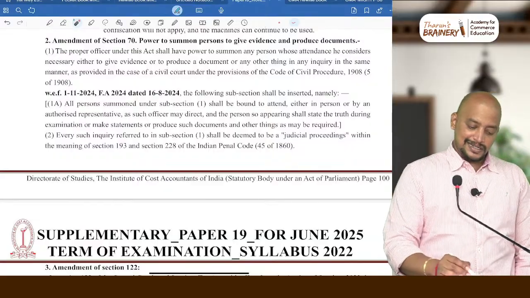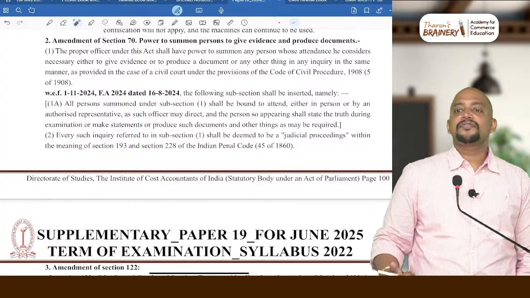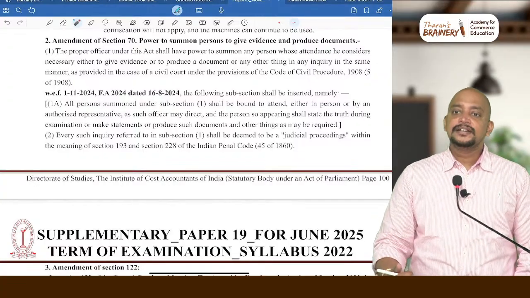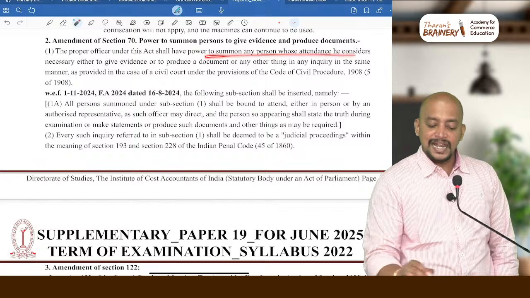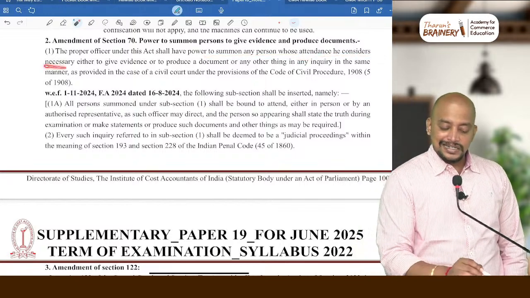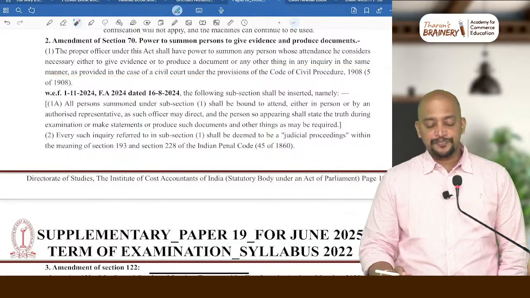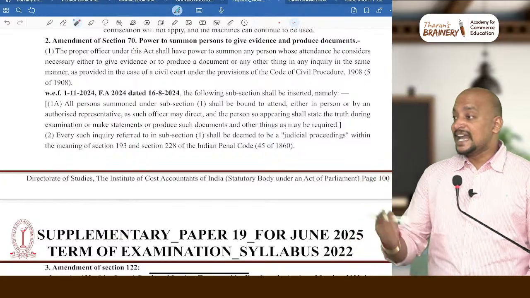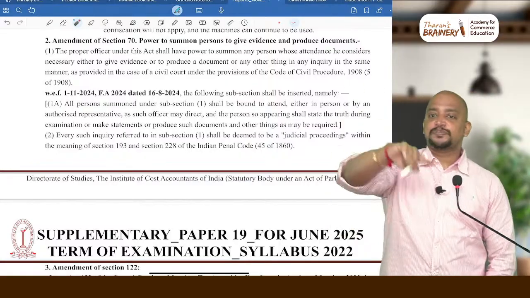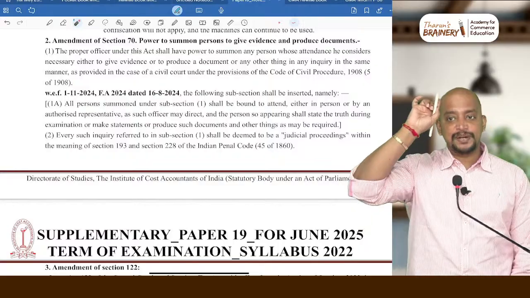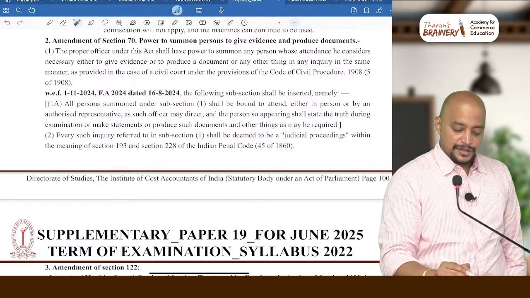Question number 70, summons, already I told you. Generally, whenever an officer needs some data or a person's appearance, the person will be asked to appear before the officer. The proper officer under this Act shall have power to summon any person whose attendance he considers necessary either to give evidence or to produce a document or any other thing in an inquiry. Now, they made an amendment that either the person to whom summons is issued or any other representative of such person can appear. Previously, only the person to whom summons were issued should appear, but now any other person can appear. So, write down that point.